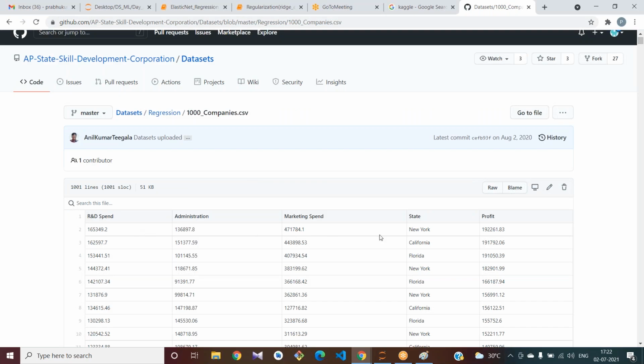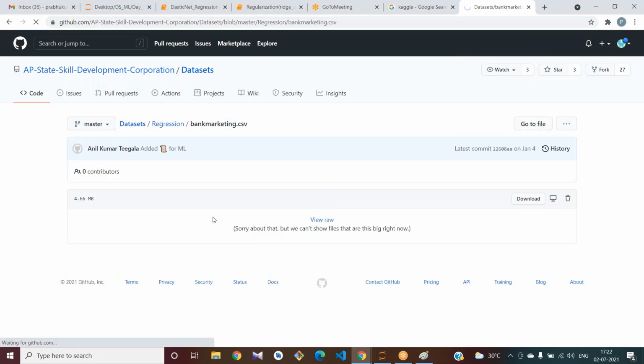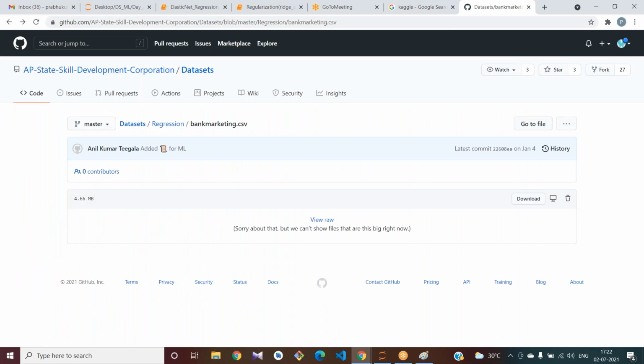It has 4 features. This is fine. Try to use this bankmarketing.csv.